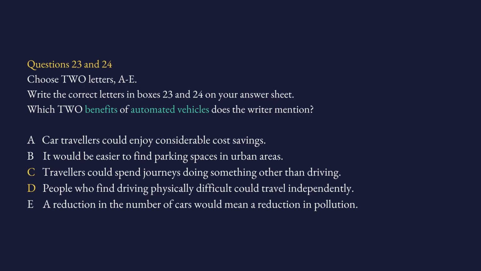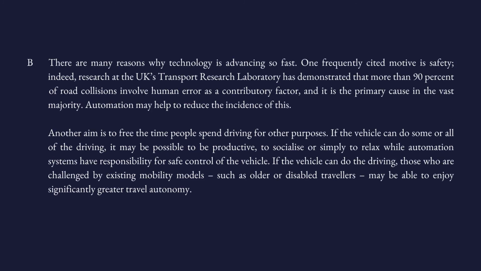Look, now I'm going to give you the answers. It's C and D, but let's see how and why. C says, travelers could spend the journey doing something other than driving. So we have travelers as the keyword, doing other than driving. Let's go to the passage. And the answer is here: free the time spent driving for other purposes. It means other than just driving, you can do whatever you like. We already discussed this, you remember.